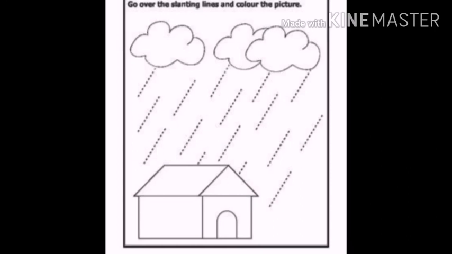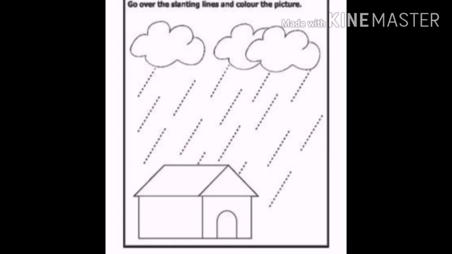Okay kids, now it's time for some work. Here the rain is falling just like slanting lines due to the heavy wind. In our last class, while we were studying the standing lines, we saw that the rain was falling just like standing lines, but there was no wind at that time. But due to the heavy wind, the rain is falling just like slanting lines.